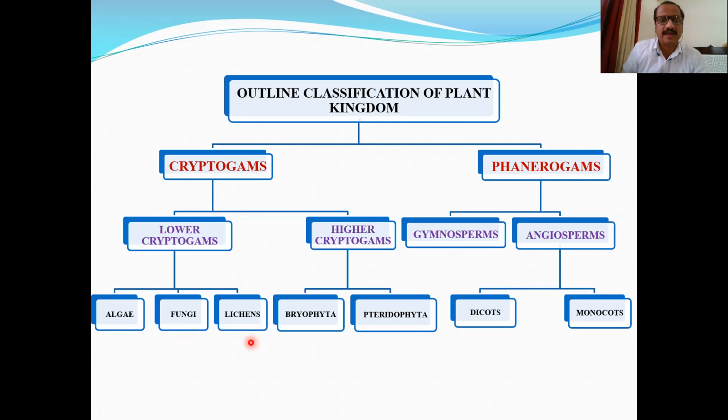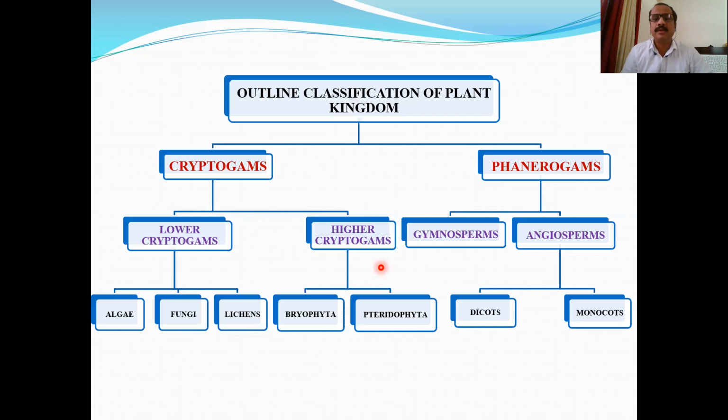Lichens. Actually, lichens is not a separate group. Usually it is included in the group fungi, but lichens are different plants. These are dual organisms, or composite plants. This is a combination of an algal partner and a fungal partner living together in a single plant. These are called lichens. There are many examples of lichens like Graphis, Parmelia, Usnea, Cladonia. These are examples of lichens belonging to lower cryptogams.